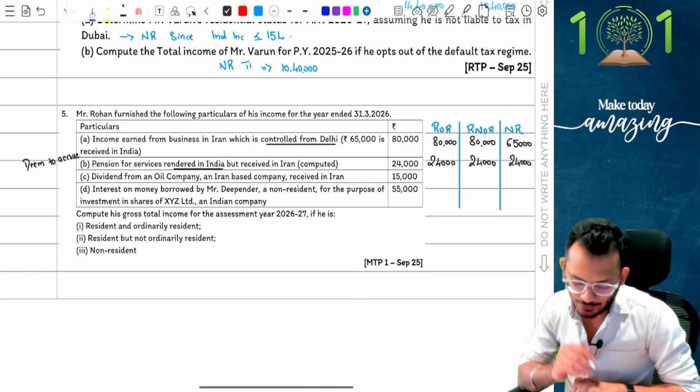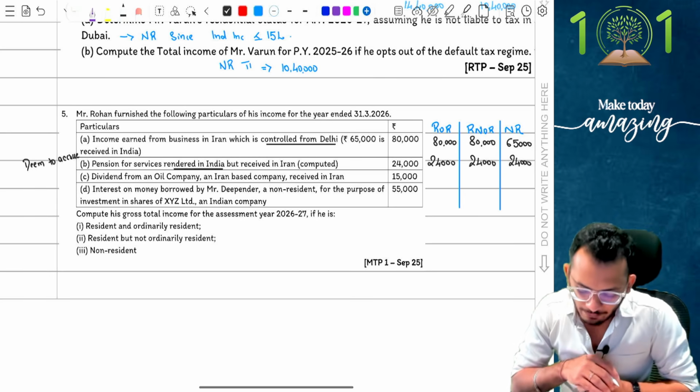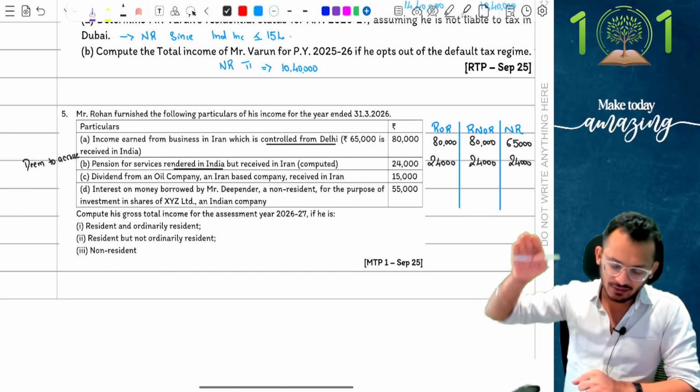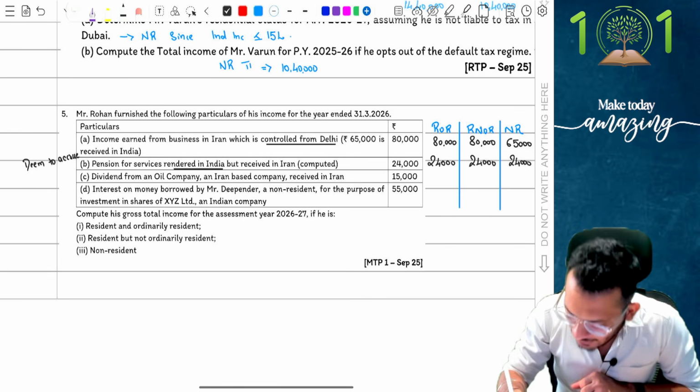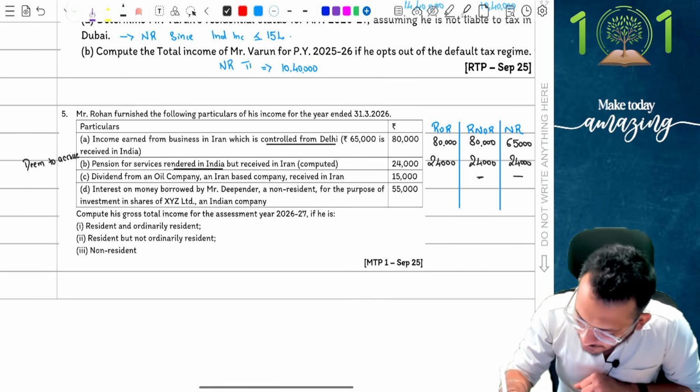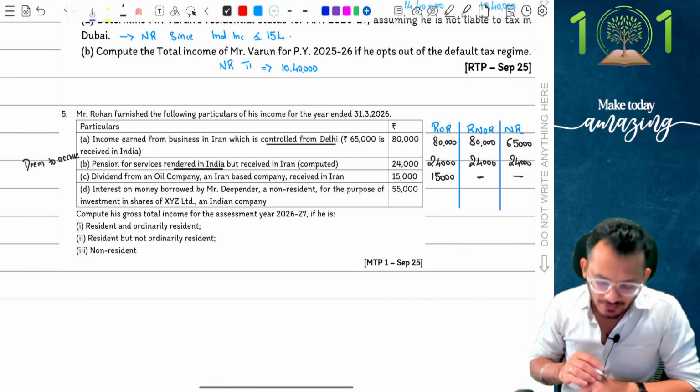Clear? Yes, good. Third one says dividend from an oil company, an Iran based company, received in Iran. People, the company is outside and it is received outside. What does RNOR have to do? RNOR will say not taxable, NR will say not taxable. ROR unfortunately has to pay tax on global income, so he's going to take the hit.